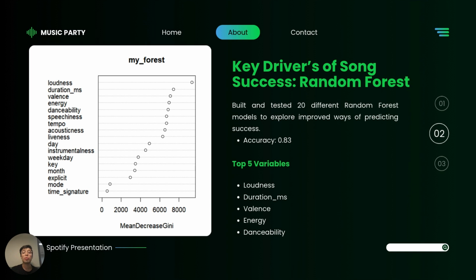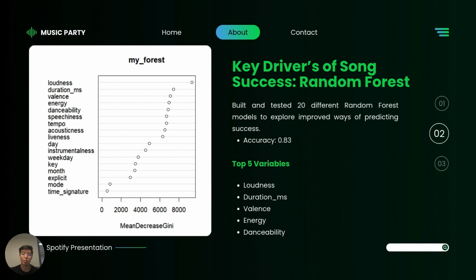Now, when we move on to the random forest, we built and tested 20 different random forest models to try to explore a way to improve the previous model accuracy. However, the change is very low. It went from 0.82 to 0.83, which is still very good, but the change is not as important. But we did see some changes in the variables. We saw that loudness, duration, balance, energy, and danceability were the most important features for these models specifically.